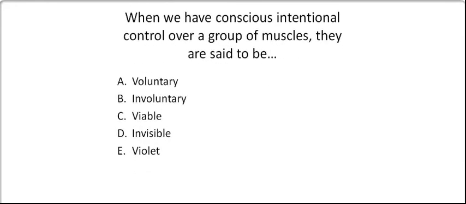Connective tissue cells are directly connected to each other. True or false? When we have conscious, intentional control over a group of muscles, they are said to be voluntary, involuntary, viable, invisible, or violate.